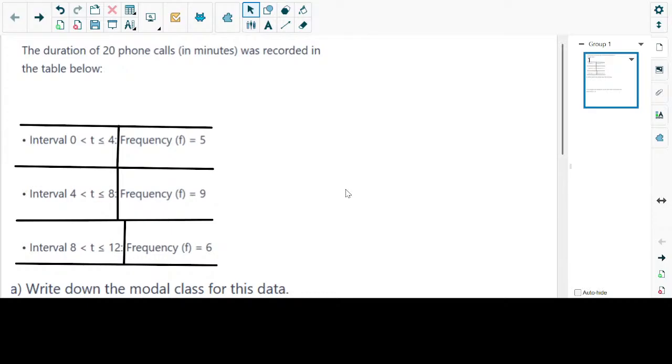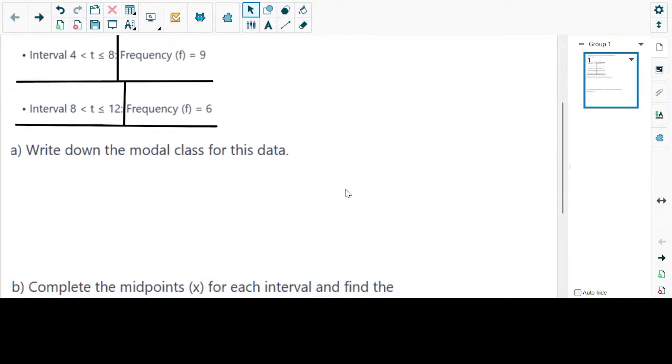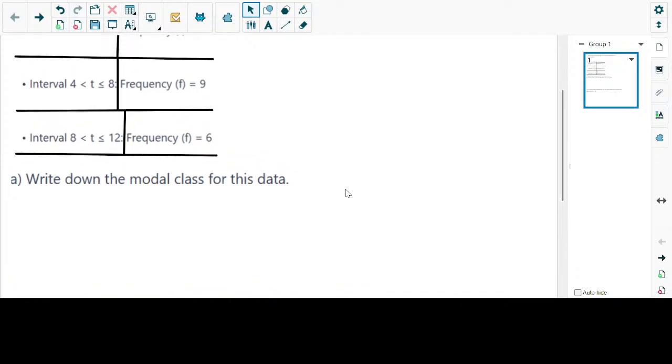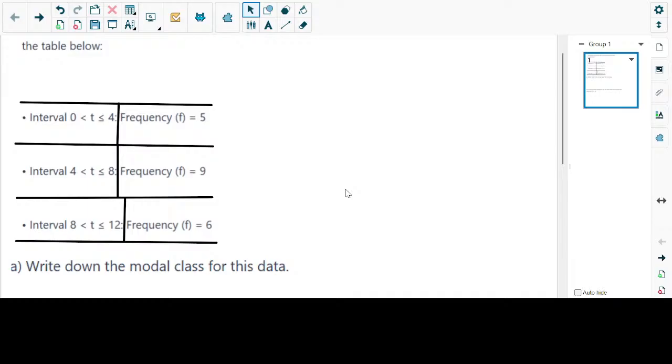So what's next? On your smart notebook, you take the question that we're doing and screenshot it. When you're done screenshotting it, we're going to go to scaffolding. I'm trying to show them how the scaffolding works. So you put that question there on scaffolding, and then we wait for it to generate.